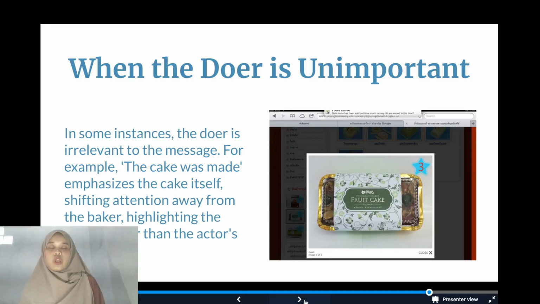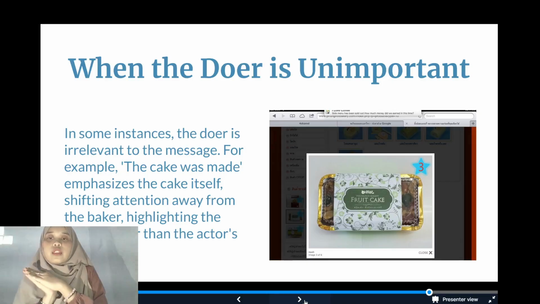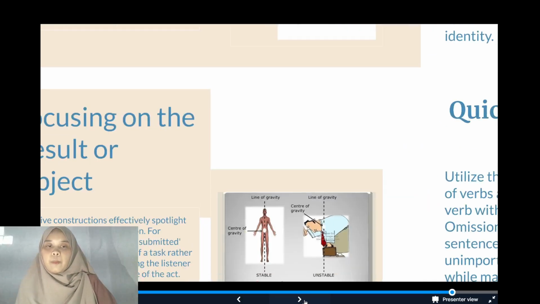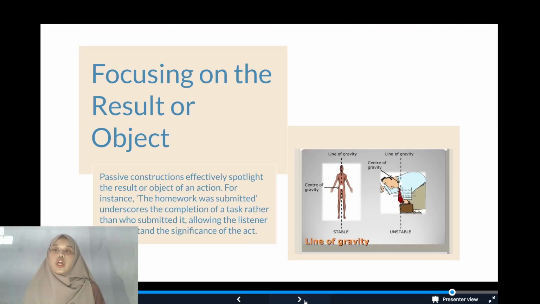We don't know, so just say the cake was made. I don't know who did that, so just say the cake was made. The noodle was made. I mean like that. Because when the doer is unimportant, we focus on the result or object.